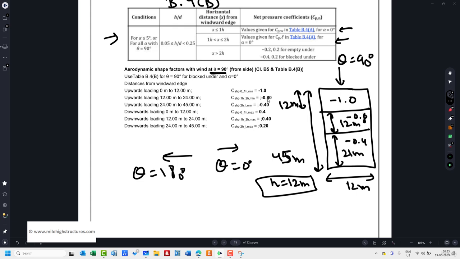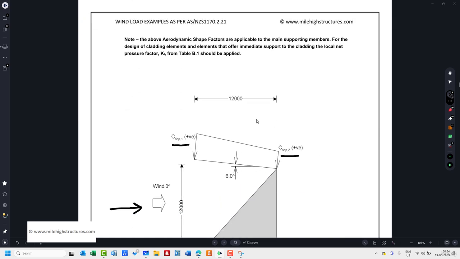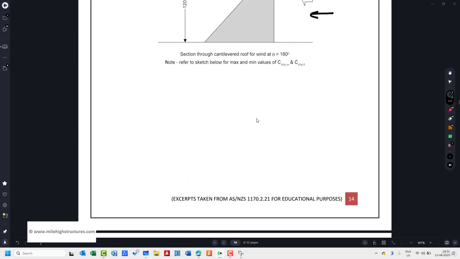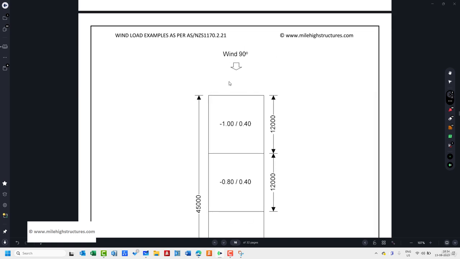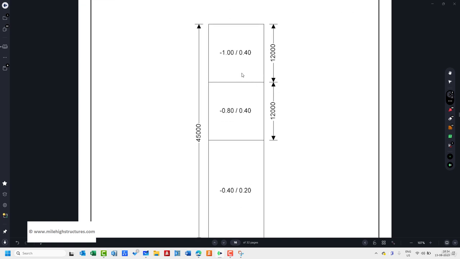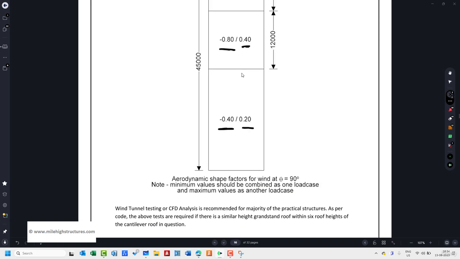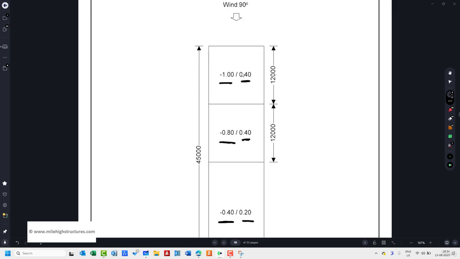So that is basically the bifurcation that we can understand, or we can just simply go to this particular diagram also. So when wind is flowing from this direction, that is theta equal to 90 degree, you can see that the values are -1. It reduces to -0.8 here, and it again reduces to a much lesser value, that is -0.4. Here the maximum coefficient was 0.4, but for the remaining 21 meters here, the value decreases to +0.2. So that was basically the concept.